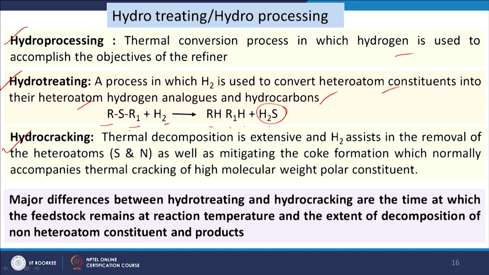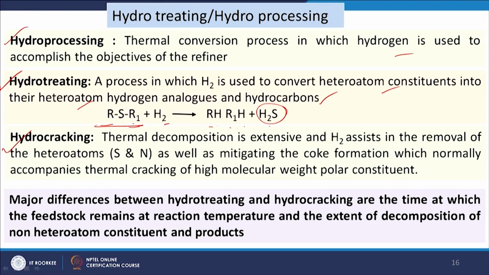There is no cracking or molecular change in the compound, whereas in hydrocracking the thermal decomposition is extensive and hydrogen assists in the removal of the heteroatoms as well as mitigating the coke formation which normally accompanies thermal cracking of high molecular weight polar constituents.